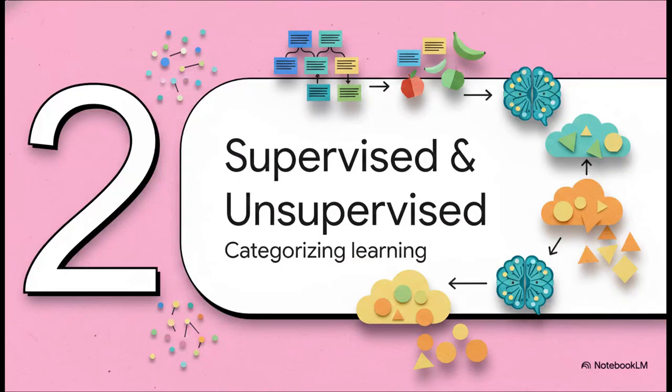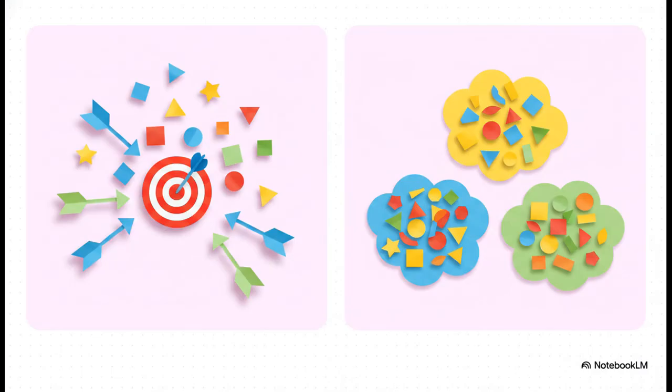Moving on to Section 2, supervised versus unsupervised learning. So how exactly do we use statistical tools to make a machine learn from a bunch of data? Well, we categorize this into two major learning styles, supervised and unsupervised learning. The whole distinction here is about the presence of an output, what data scientists call a dependent feature. In supervised learning, you feed the machine data that already has the answers. So if you want to predict someone's weight, you train the model with hundreds of examples of people's ages and their actual weights. The machine has a very clear target to aim for.